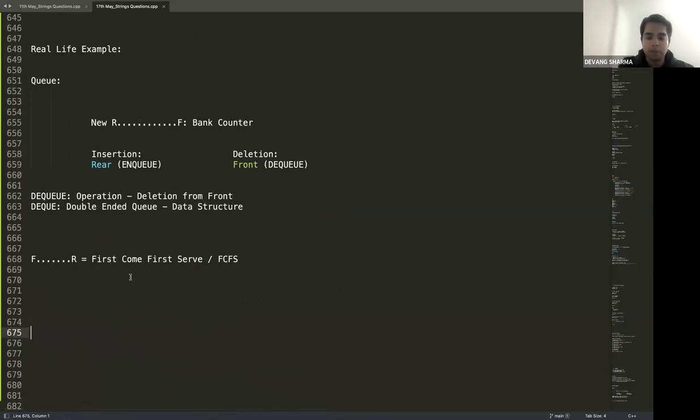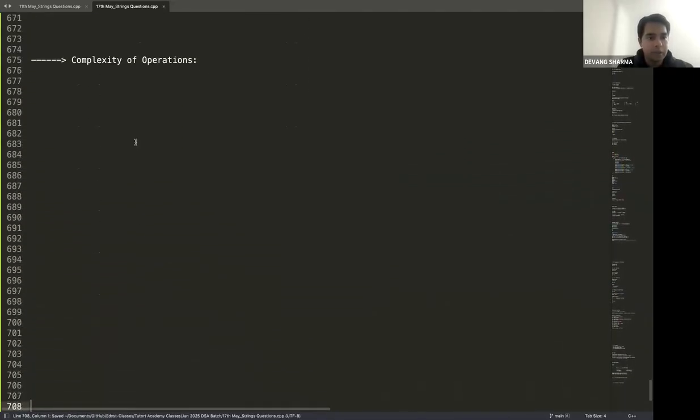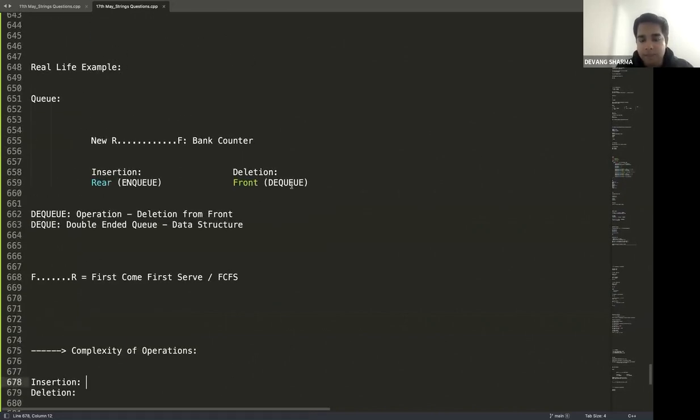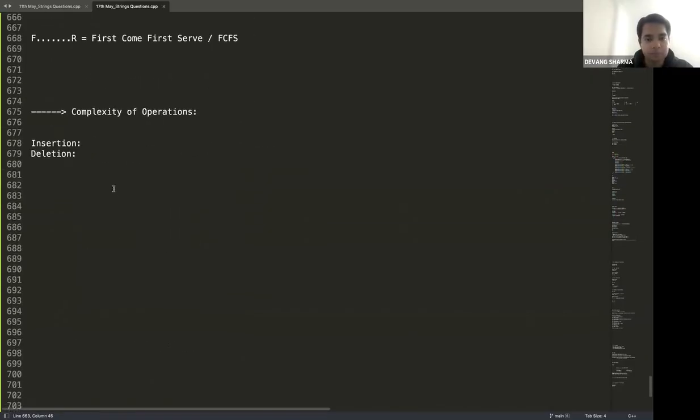Now let's move into the complexity of operations. Remember, in a queue, before you go to the complexity, where does the insertion happen and where does the deletion happen? Enqueue is what we call insertion. Dequeue is what we call deletion. Deletion happens from the front, insertion happens from the rear. But guys, coming back to it, where does the insertion happen?